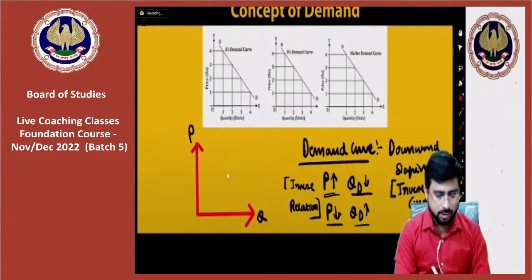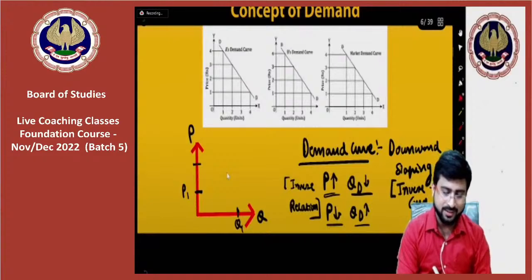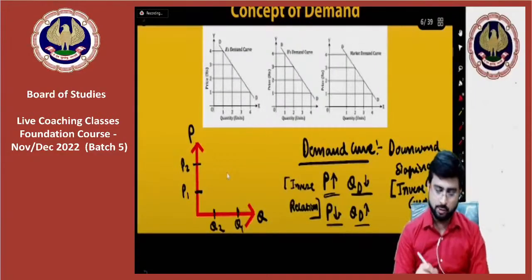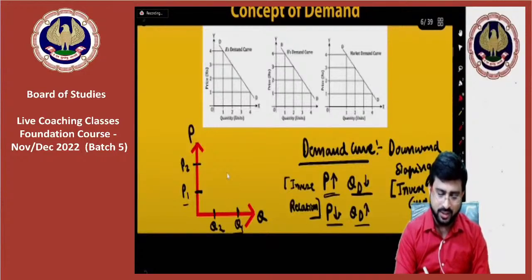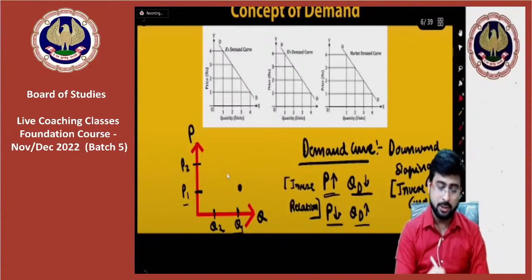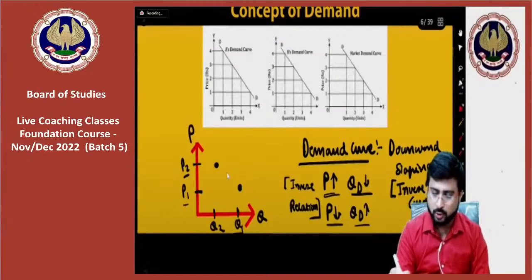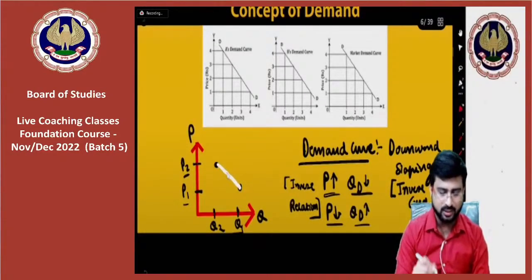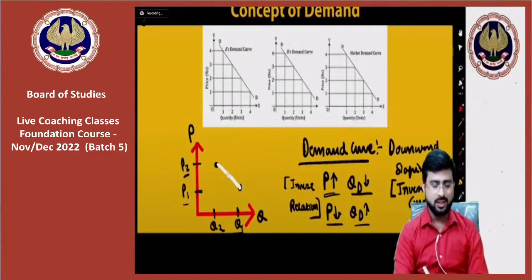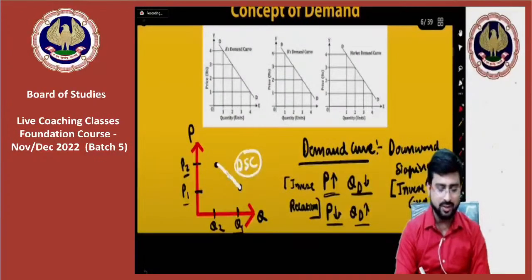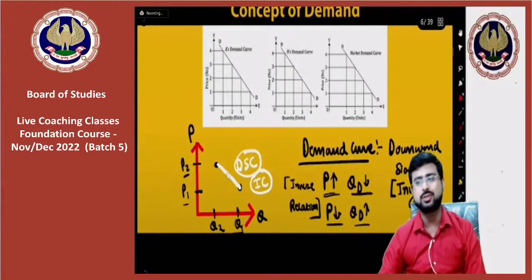Now, let's say the price is P1, a very small amount. So the quantity will be very high. But let's say the price has increased. So yes, you are correct, the quantity will reduce. Initially P1 and Q1 were meeting here, but now they are meeting here. And when you join the two, you get the curve we were discussing about: a downward sloping curve, or an inverse curve as you call it.